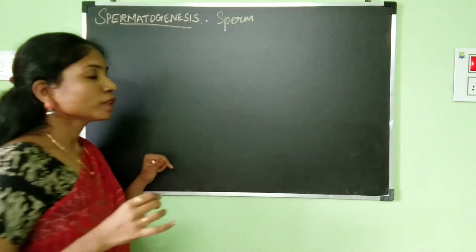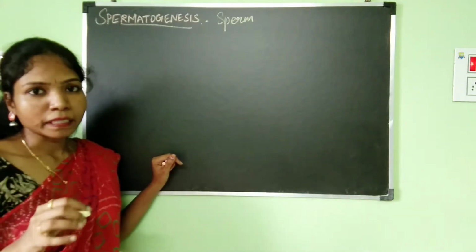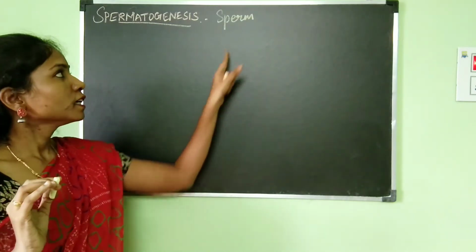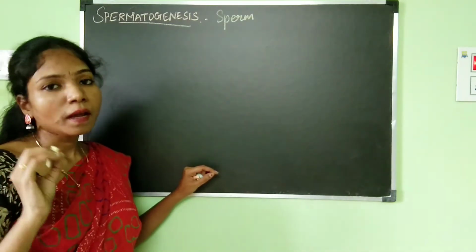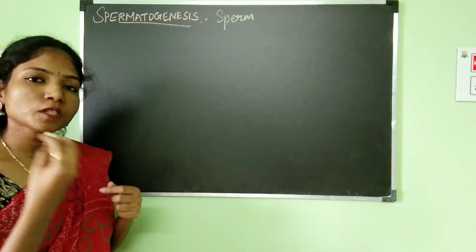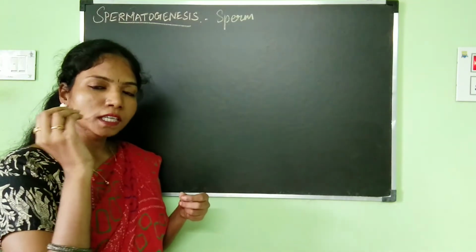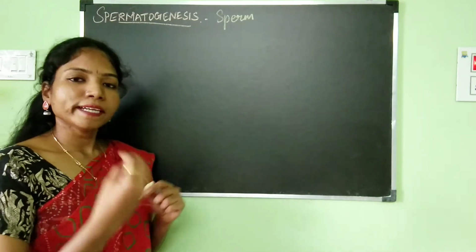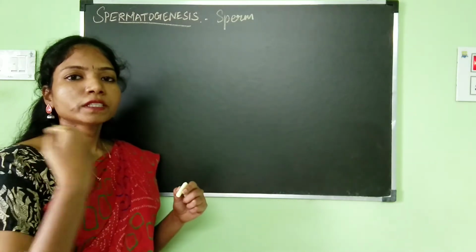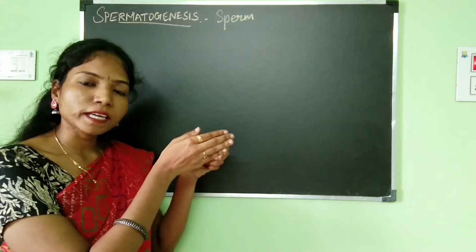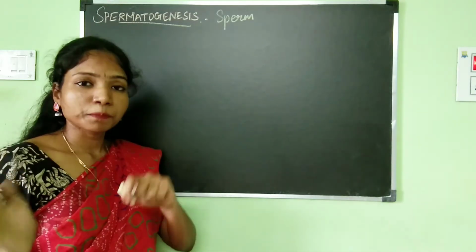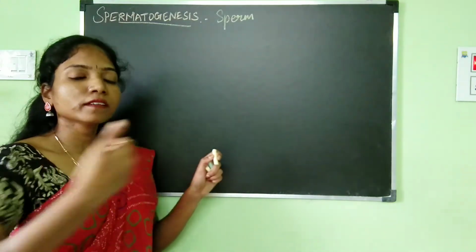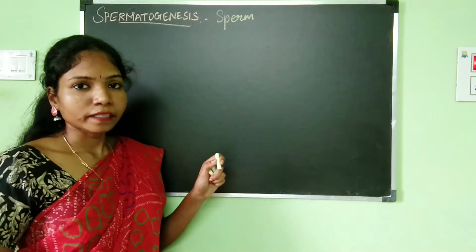So what is a sperm? Sperm is nothing but a male gamete. It is the reproductive cell of a male. It's as simple as that. The process by which these male reproductive cells are formed is known as spermatogenesis, and this includes all the events which start from how the spermatogonial cell develops into a sperm. So what is this spermatogonial cell? The spermatogonial cells are the cells from which the sperms divide and come.